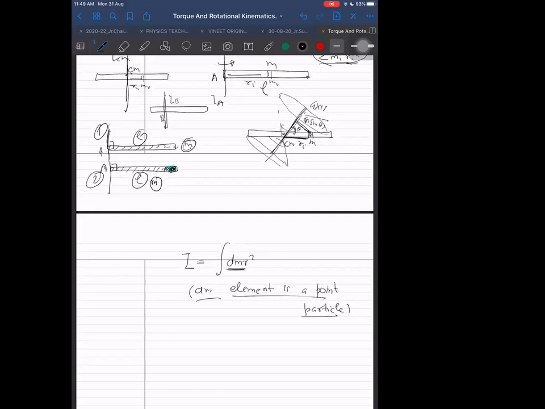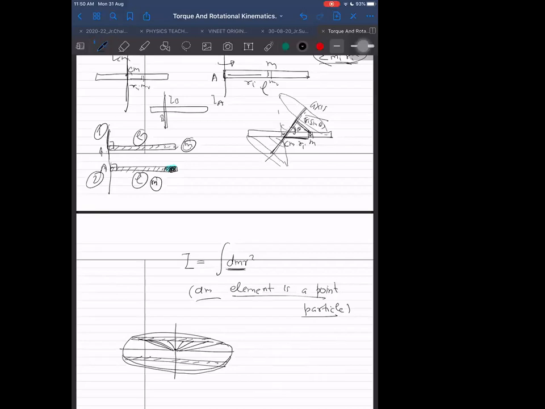You understood it? I can give an example. If I have a disk, in this disk also I can choose elements like rod elements. I can convert the disk into several rod elements. If I convert it into rod elements, how can this formula be valid? I think you can also understand that this cannot be valid. Reason? Because about the axis, all the points of the same element are at different distances. If they are at different distances, definitely this formula cannot be applied.